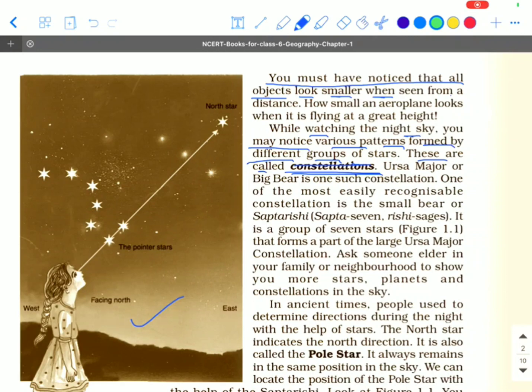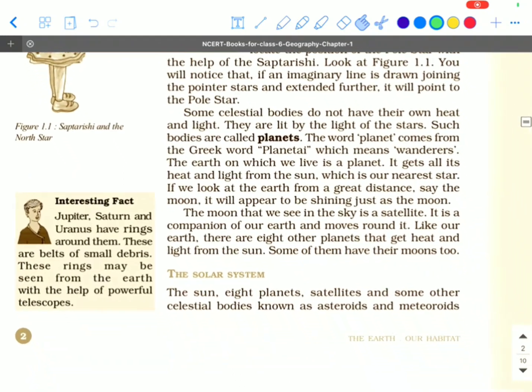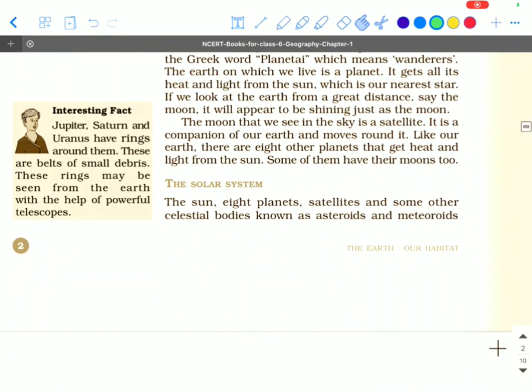In ancient times, people used to determine directions during the night with the help of stars. The North Star indicates the north direction. It is also called the Pole Star. Talking about planets, we will read further about the planets.